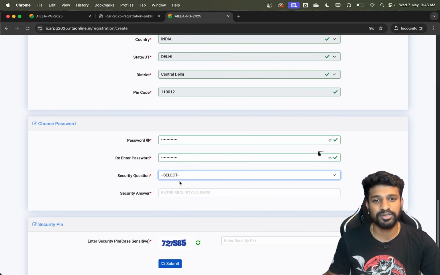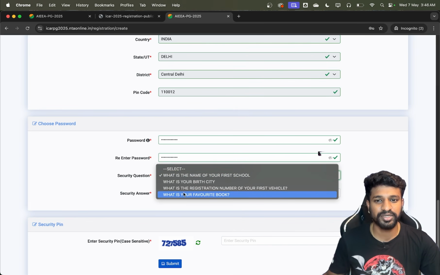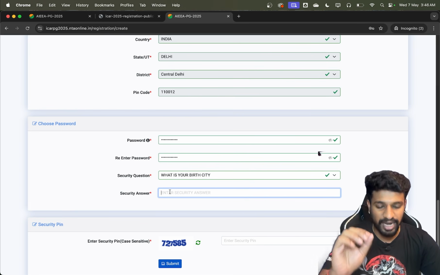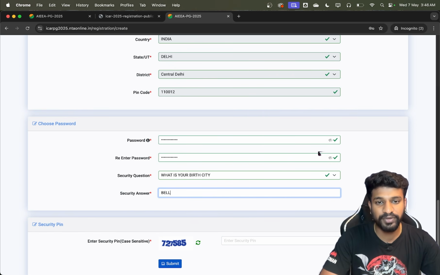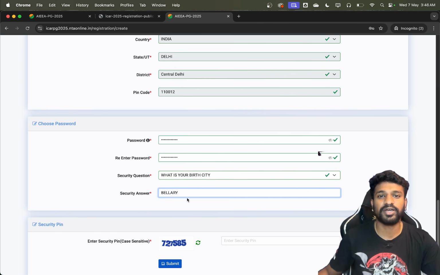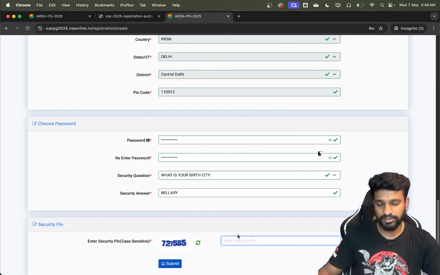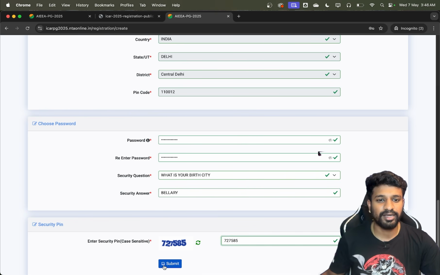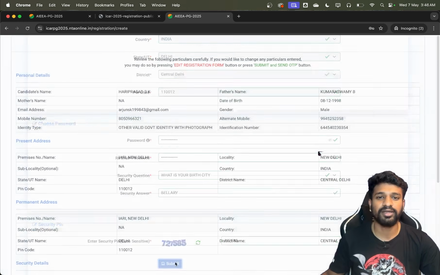And also make sure you keep a note on the security question that you are entering, because the password or the security questions are the ones which will help you to fetch your details if by any chance you forget everything. So enter them rightly and you should remember them. I just enter the security pin and click on submit.